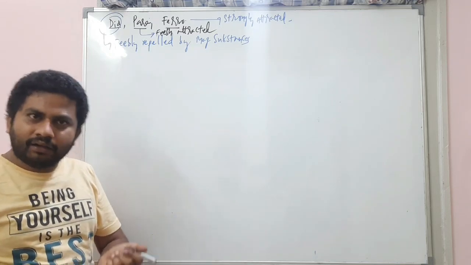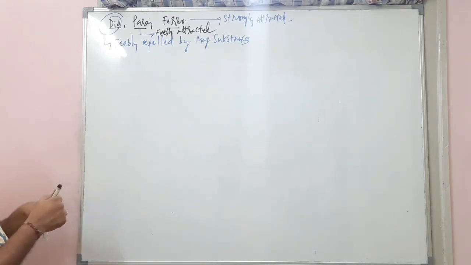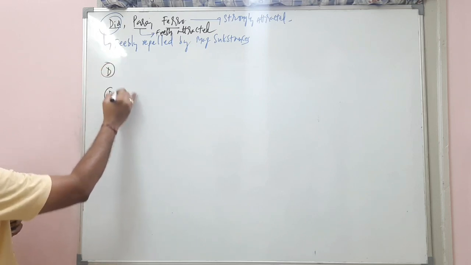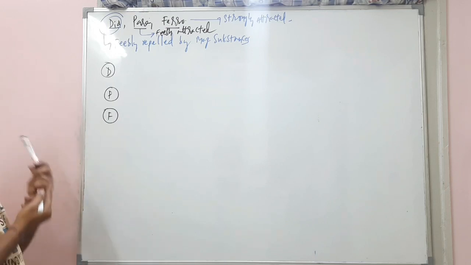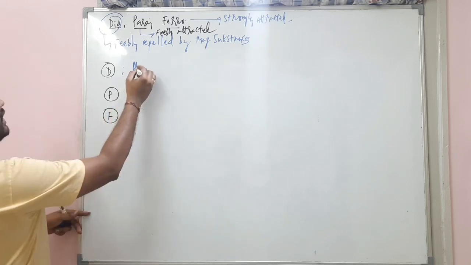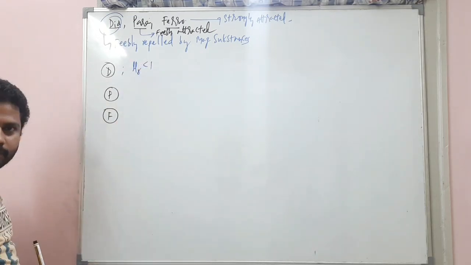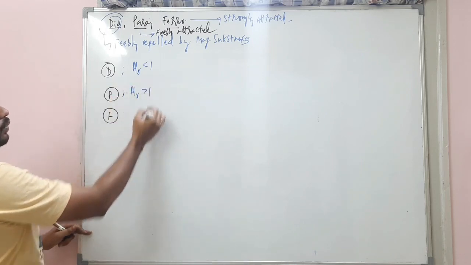Okay? Clear? So one thing you should understand, my dear students, about the diamagnetic, paramagnetic and ferromagnetic substances. In this case, relative permeability is lesser than 1. And here relative permeability is greater than 1.